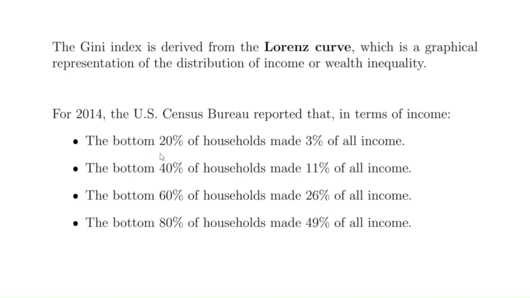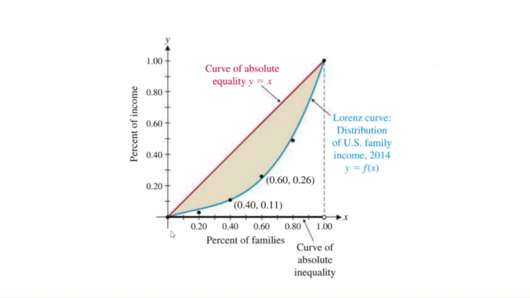What we're going to do with these numbers, though, is we're going to take them and we're going to make ordered pairs. So 20% is the same as 0.2, and we're going to make the ordered pair (0.20, 0.03). Okay, and this ordered pair is going to be used to make the Lorenz curve. And same thing here, we have an ordered pair (0.40, 0.11). What this ordered pair means is that the bottom 40% of households make 11% of all income. So we're going to take these ordered pairs, and economists will use what's called regression analysis to find a curve that fits this data. So our book includes this figure here.